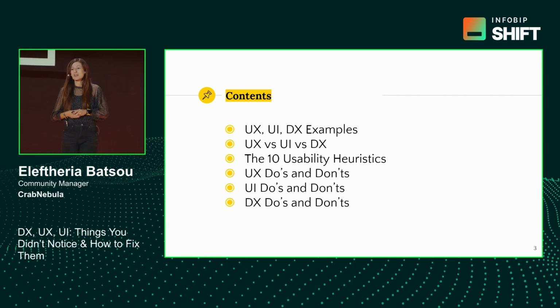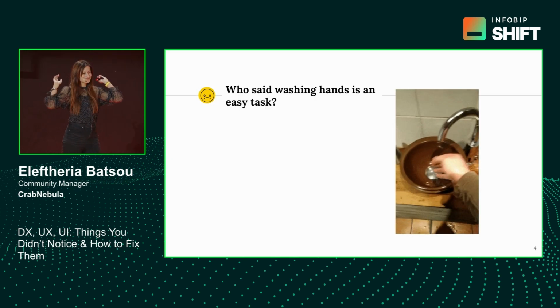We will continue with the 10 usability heuristics, and you can think of that as 10 rules for creating better products and better apps. And then we will continue with some do's and don'ts for UX, UI, and DX. Without further ado, let's get started.